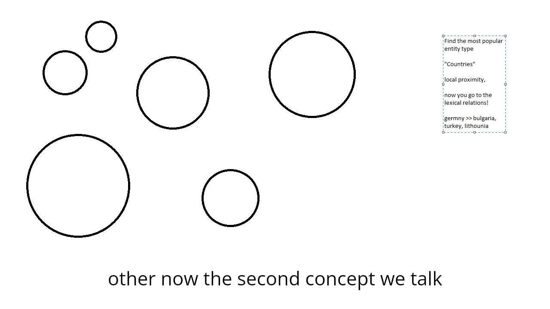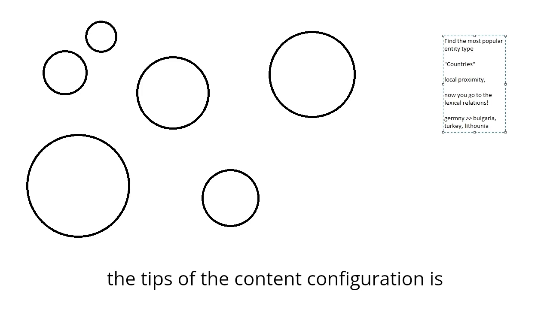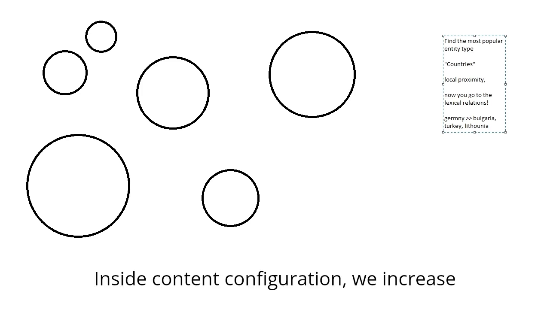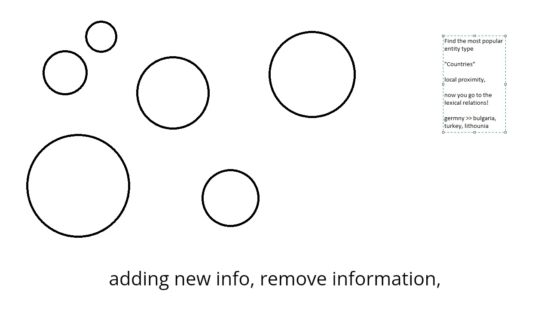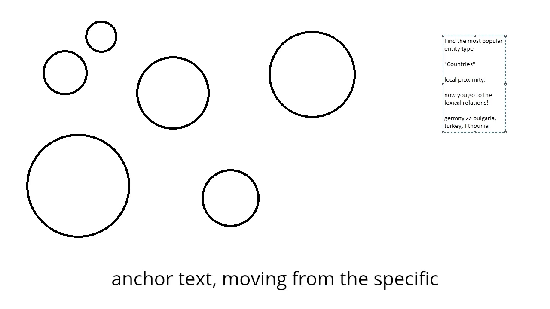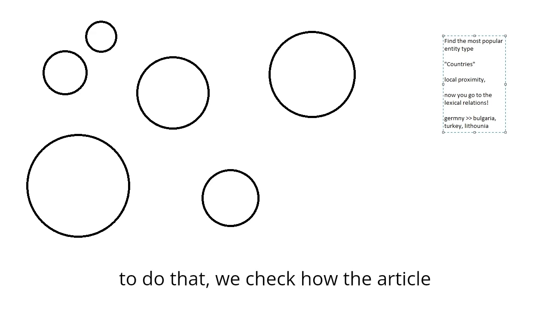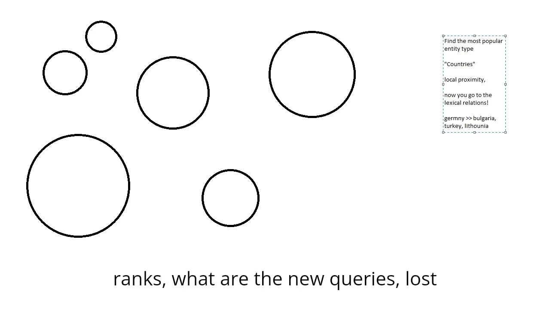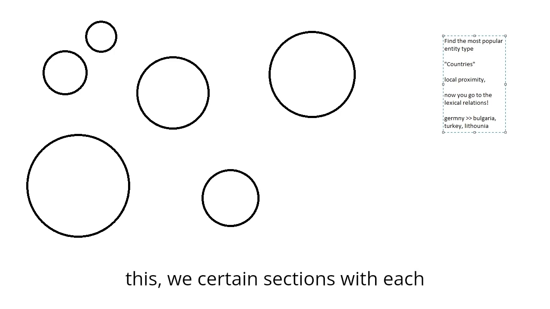Now, the second concept we talk about is content configuration. Inside content configuration, we increase relevance and query responsiveness by adding new information, removing information, changing the internal links, changing the anchor text, moving from one specific place to another. To be able to do that, we check how the article ranks, what are the new queries, lost queries, shared queries. According to this, we prioritize certain sections with each other.